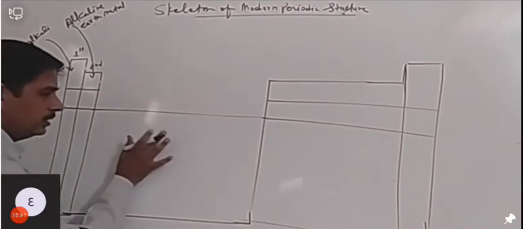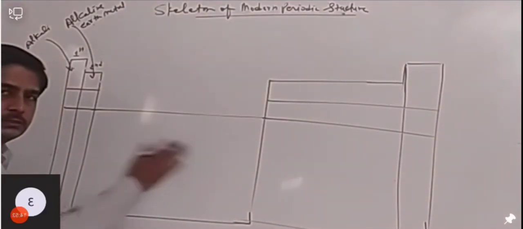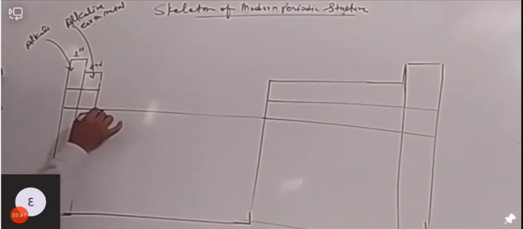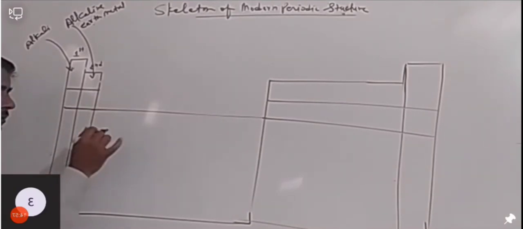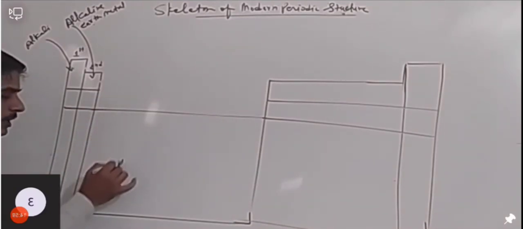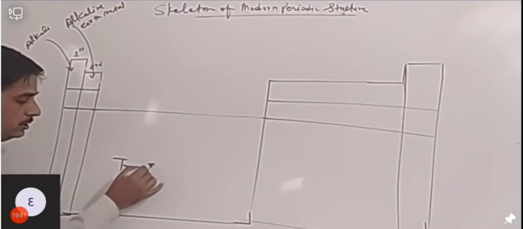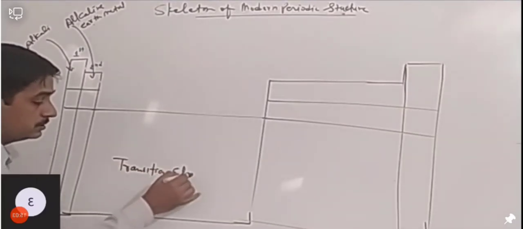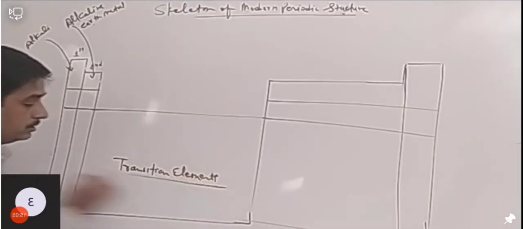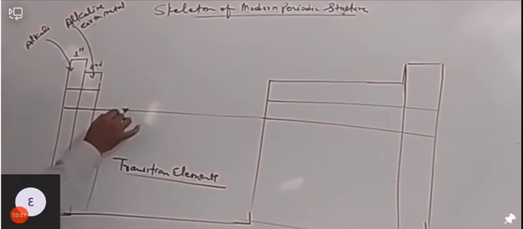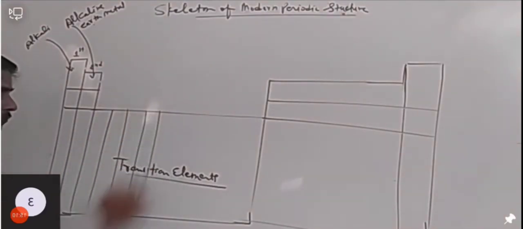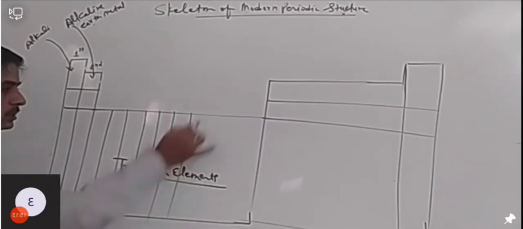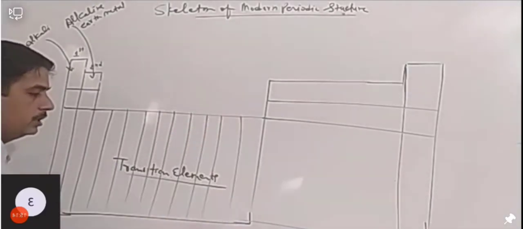There are actually 10 groups here in this space. In these 10 groups, we will have the transition elements, just like this: 1 2 3 4 5 6 7 8 9 and 10.